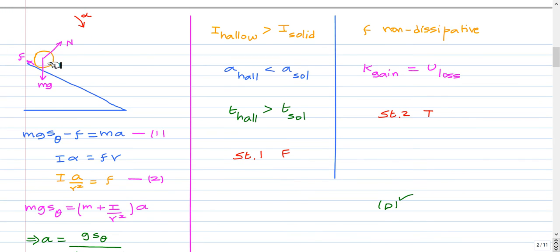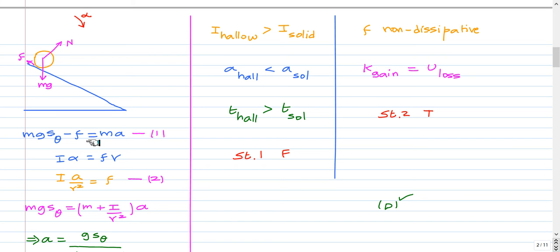So this is a free body diagram of the object rolling down the inclined plane. The forces acting on this object are its weight mg vertically downwards, the normal force perpendicular to the surface of contact, and the friction force tangent to the surface of contact. Let it roll down with an angular acceleration alpha and a linear acceleration a.